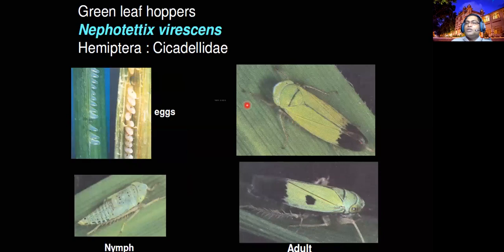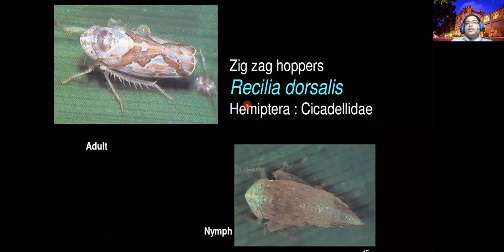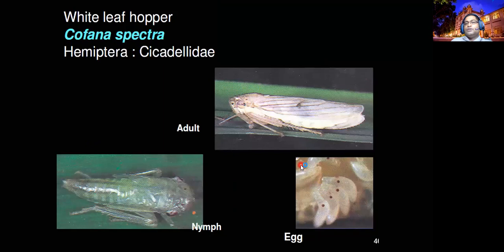In the hoppers, because it's hemimetamorphosis, nymphs and adults are the damaging stages. You have to be very careful. They are sucking the saps. Another group is the zigzag hoppers. Earlier we studied green leaf hoppers; this is zigzag hoppers. You see the markings are like zigzag. Recilia dorsalis belongs to Cicadellidae, the same family as the leaf hoppers, Hemiptera. The nymphs are very transparent. Another one is the white leaf hopper, Cofana spectra, the same family, Cicadellidae.